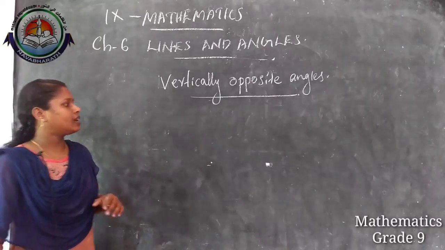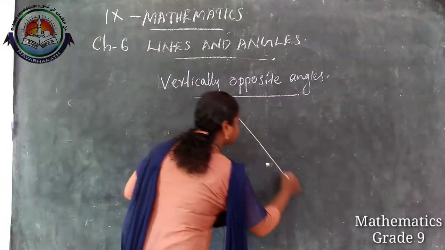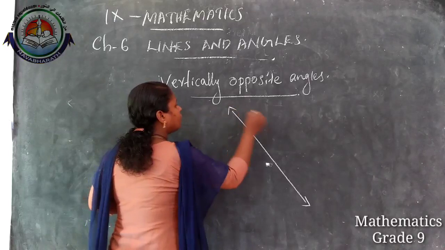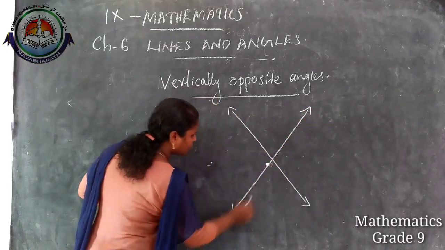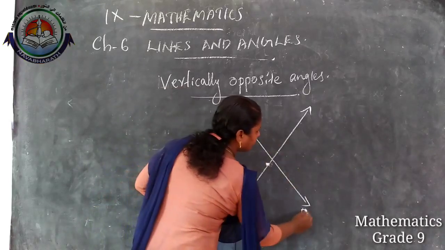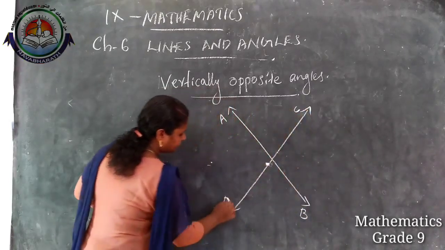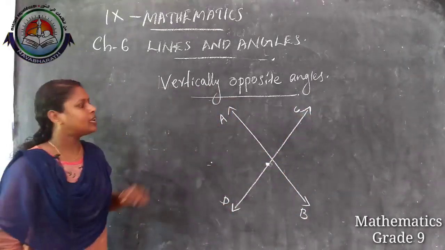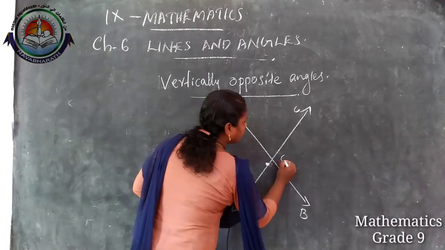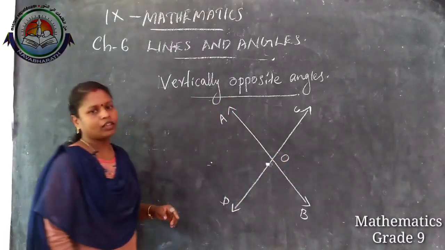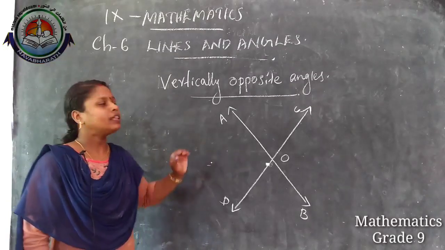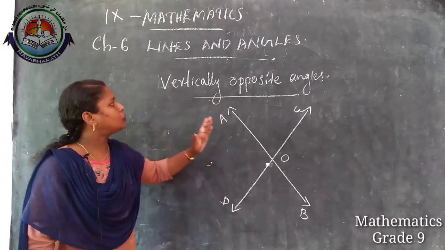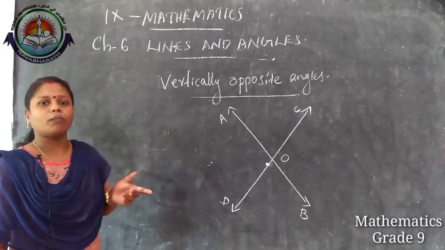Vertically opposite angle means, when two lines are intersecting each other. Here we have two lines, suppose AB and CD. These two lines are intersecting at the point O. Then we can see two pairs of vertically opposite angles.